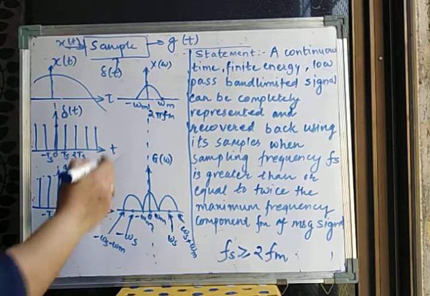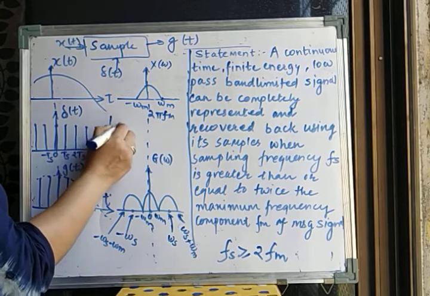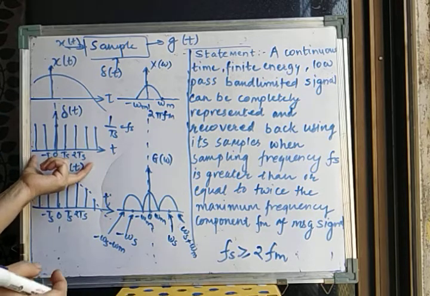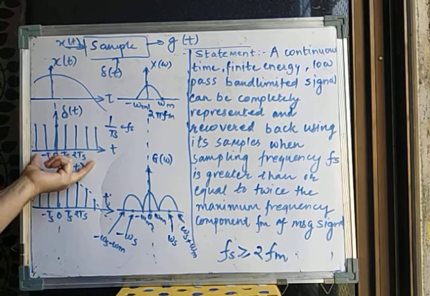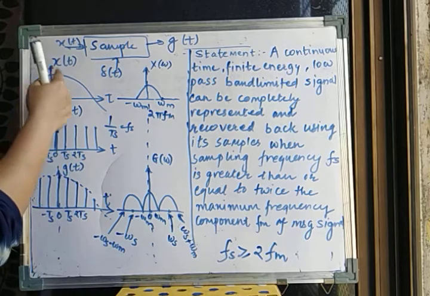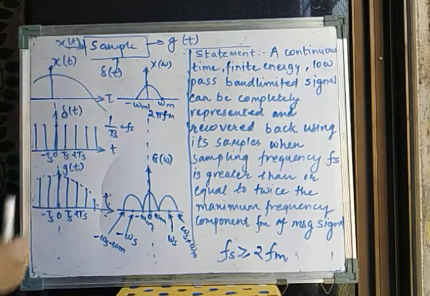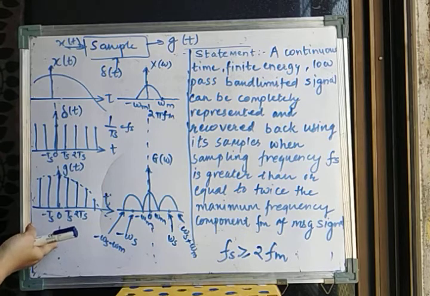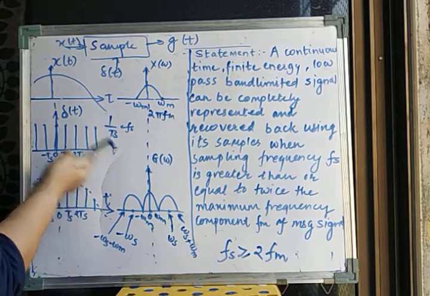We know that 1 upon Ts is Fs, so that is my sampling frequency. Whatever sampling frequency I want to keep, accordingly I have to generate this sampling function, that is the impulse train, in that period. When I pass through this, the two signals get multiplied, and this is the resultant signal that I am going to get, that is g of t.